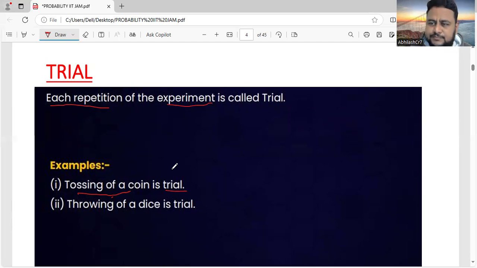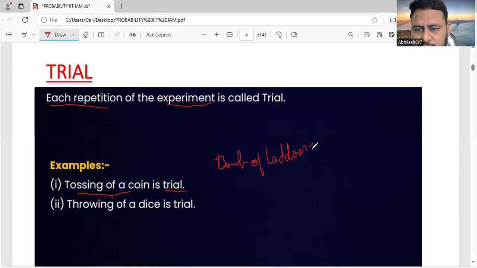Suppose, for example, you are given a bowl of laddus. Eating laddus is an experiment. A bowl of laddus is given. Here, eating laddus is the experiment.